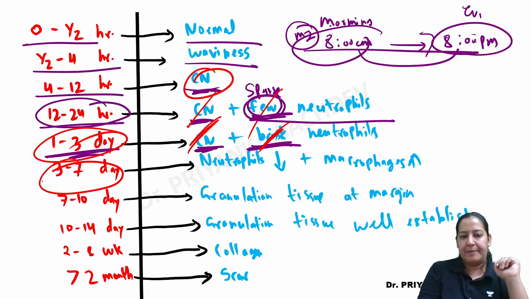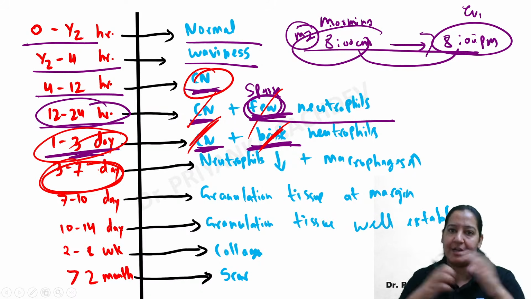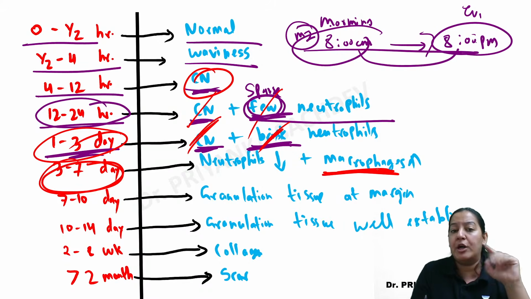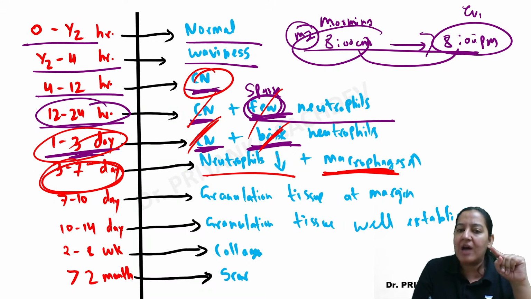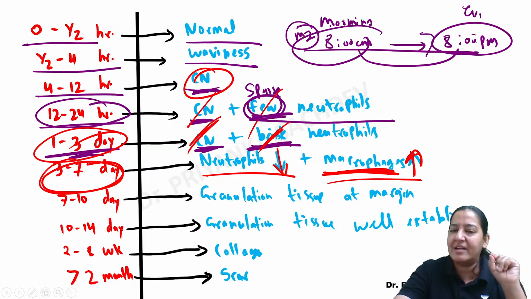Coming to 3 to 7 days. Now whenever there is dead tissue, the macrophages will come to eat the dead tissue. Macrophages love dead tissue and they just eat it. So neutrophils start decreasing, and instead of neutrophils, macrophages start appearing. After coming, they will start eating the dead tissue gradually.